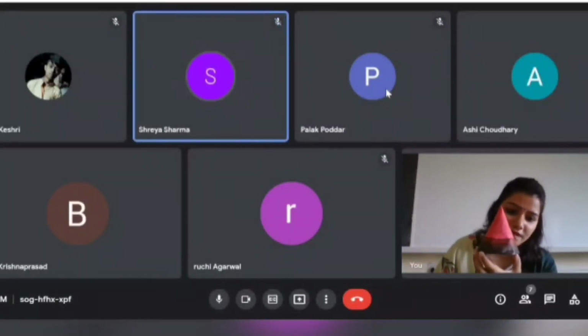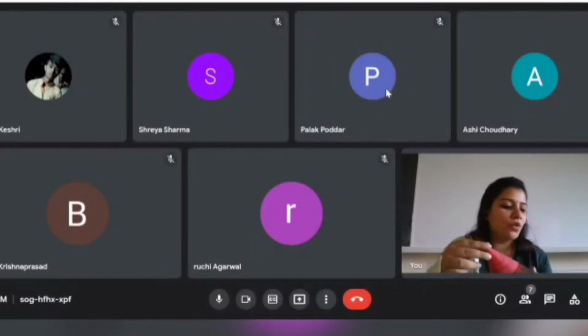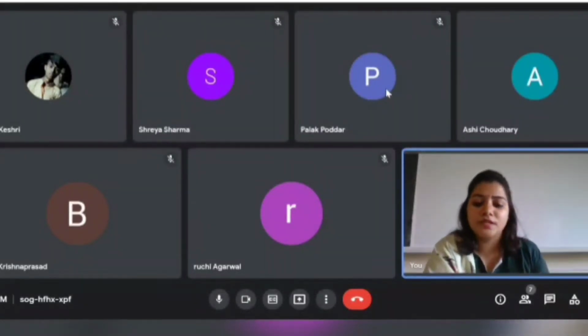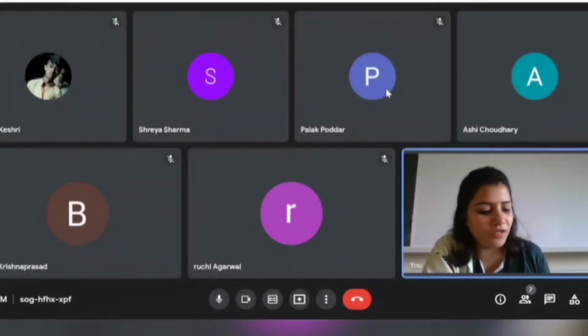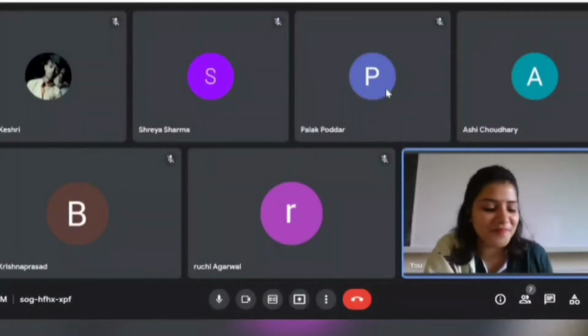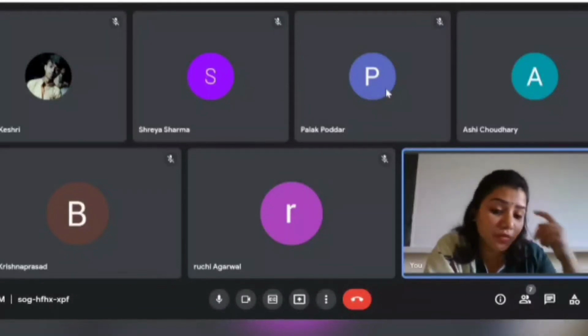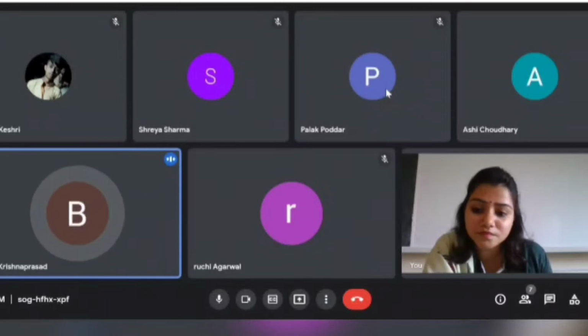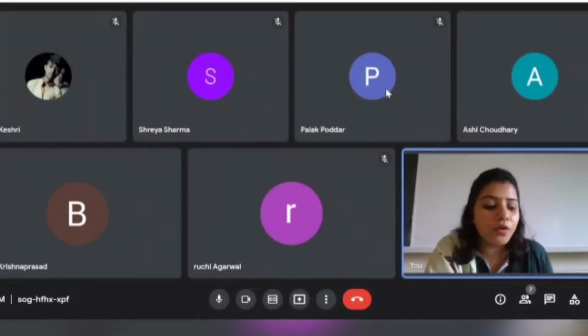Ma'am, cone. Yes, very good. So it is a cone. Can you give some daily life examples? आपने कुछ ऐसा देखा है कोन के स्ट्रक्चर का? Ice cream. अरे वाह, सबको पसंद है. ठंड में ज्यादा पसंद है ना? Birthday cap. Yes, very good. Birthday cap, ice cream cones, and can you give some more examples? Ma'am, corn cob. Okay.